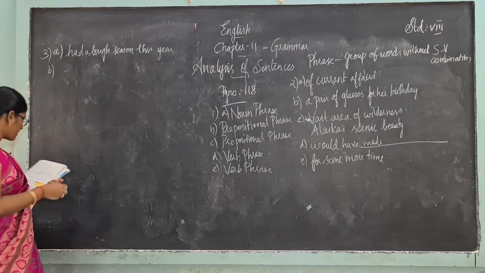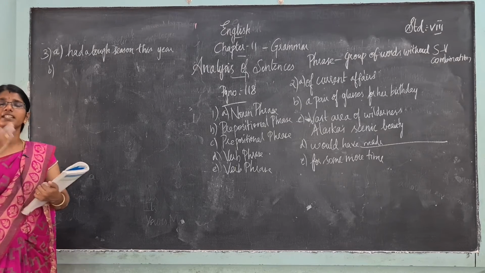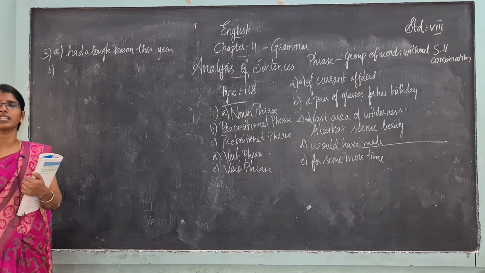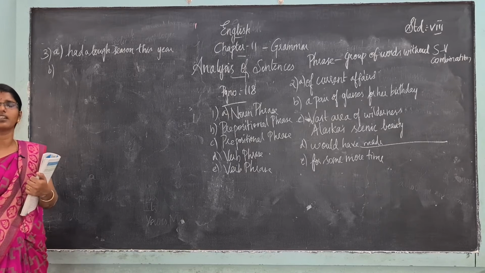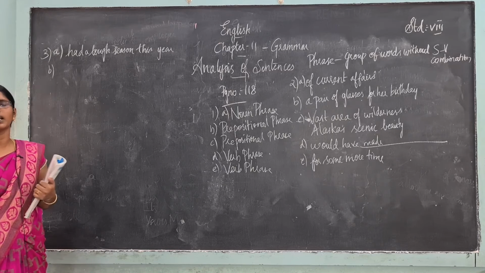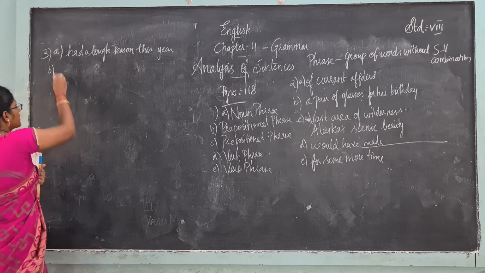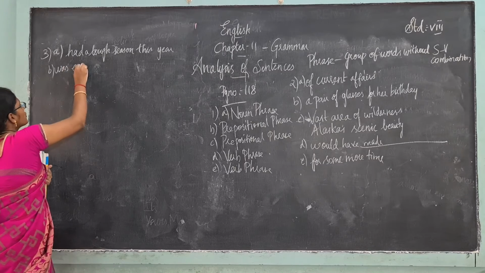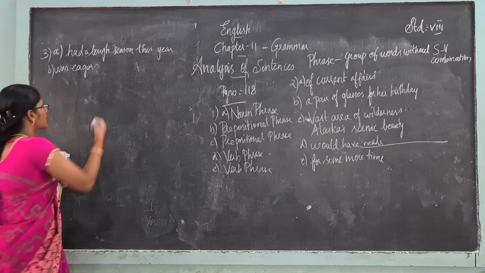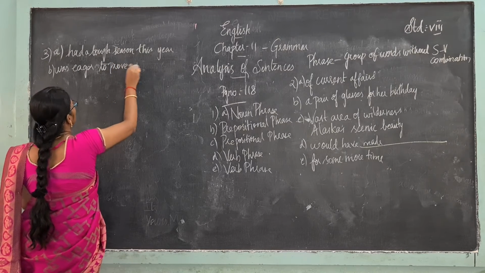Next, moving on to the next question. The scientist dash. So what can we write? The scientists have discovered the size of the earth. Whatever you can write. The scientist was eager. I have written this. The scientist was eager to prove his theory, or else the scientist has proved his own theory, like that you can say. Okay? Was eager to prove his theory.